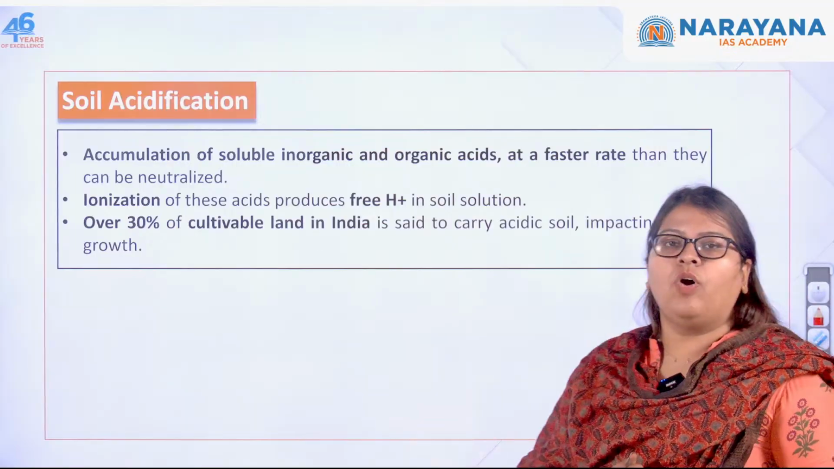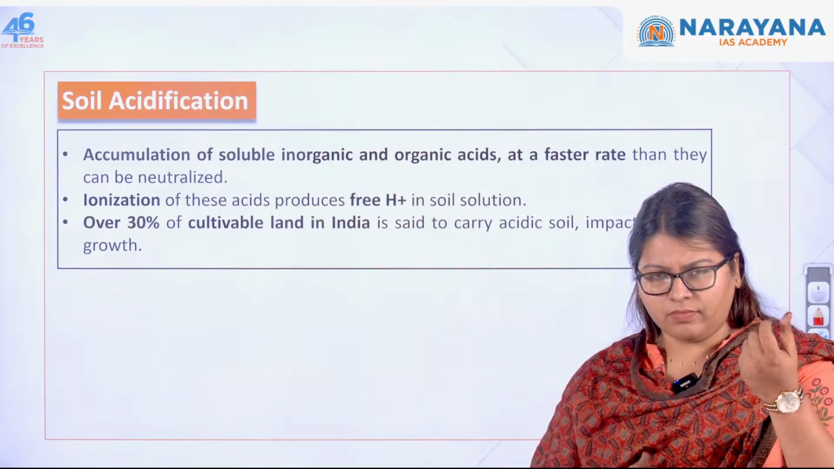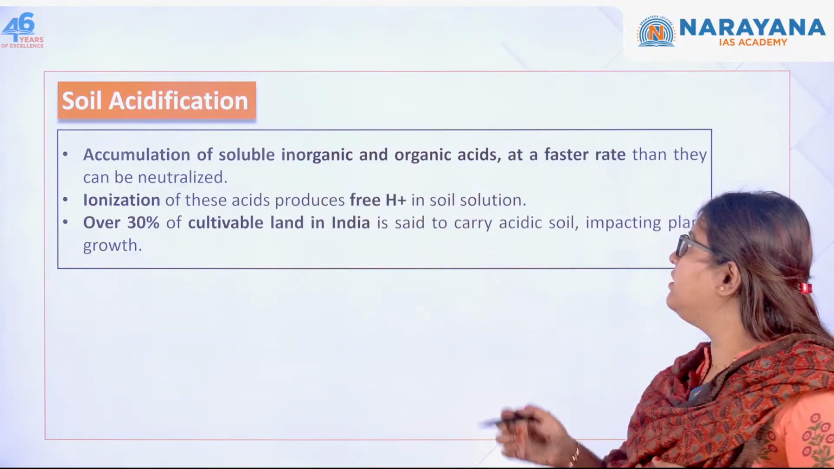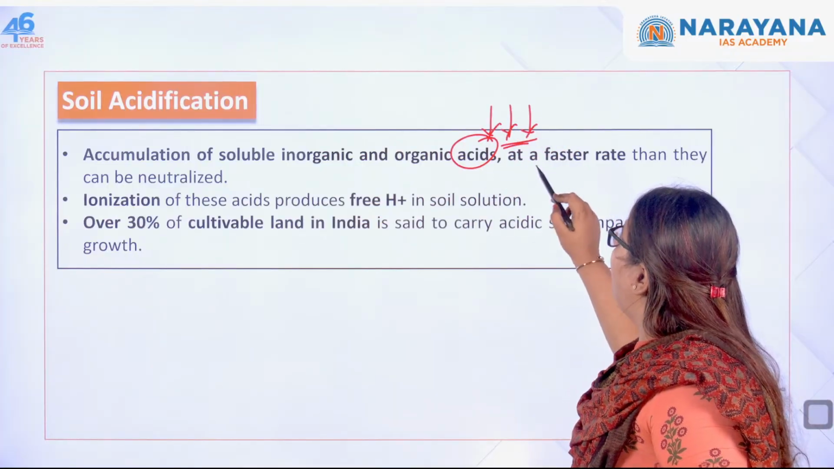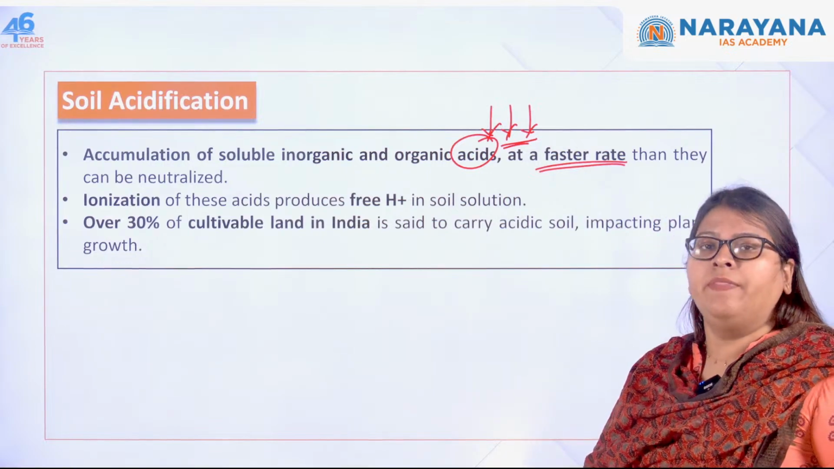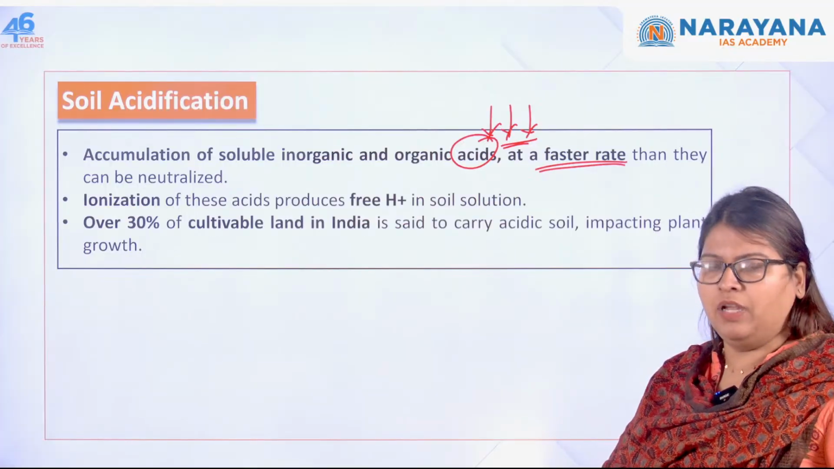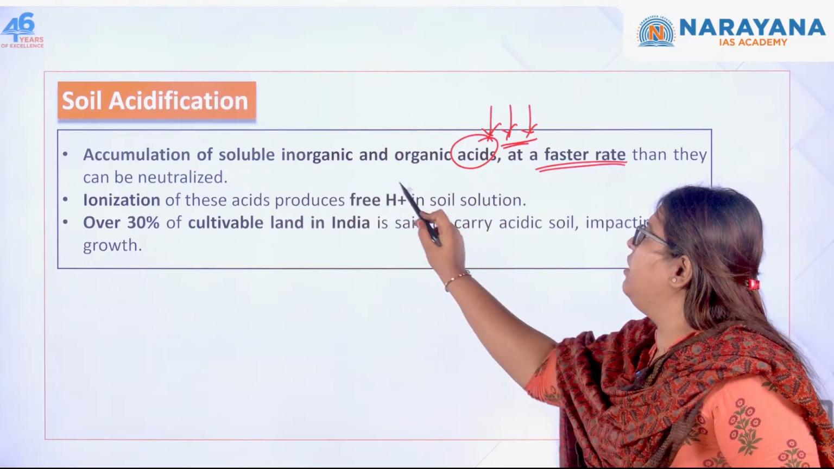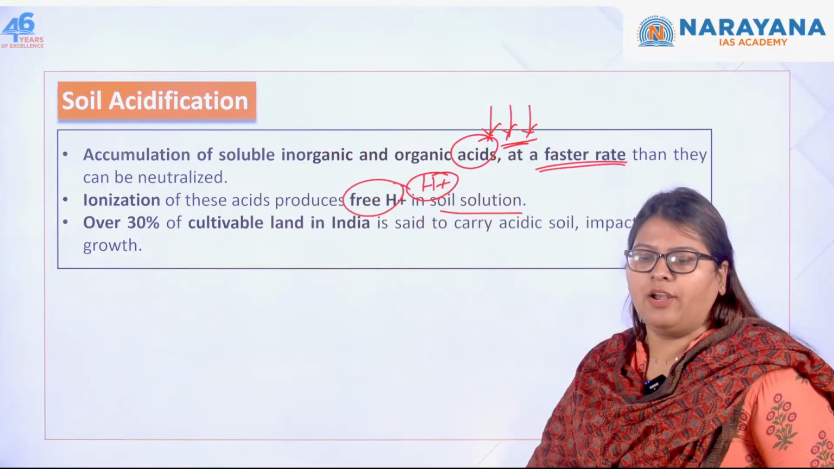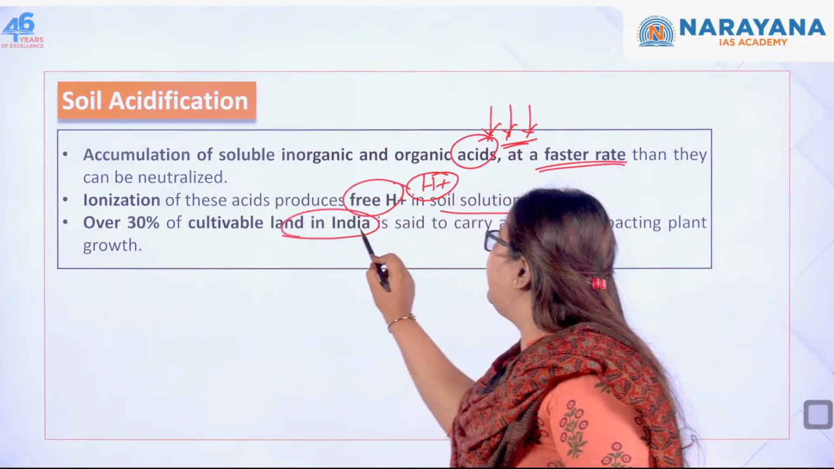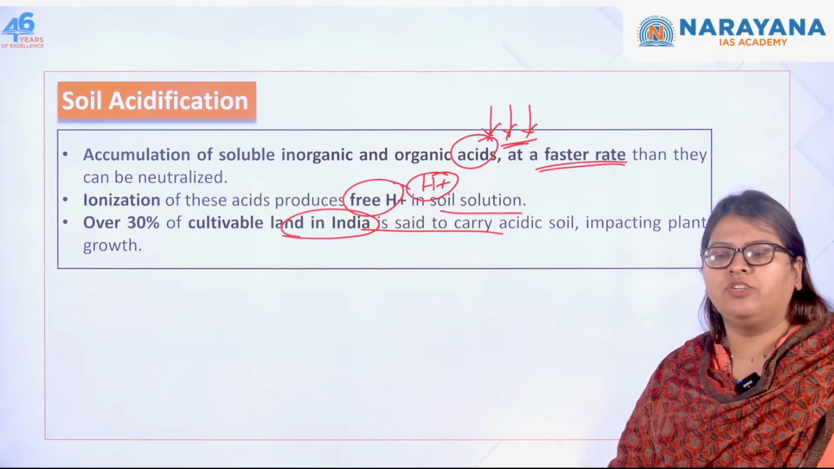Let's quickly see. What do you mean by soil acidification? Nothing but if you have soluble inorganic as well as organic acids dissolving in the soil at a faster rate, then it is called soil acidification. So when that happens, there is production of free H plus or hydrogen ions in the soil, and over 30% of the cultivable land in India carries acidic soil, and this is impacting the vegetation growth at large.